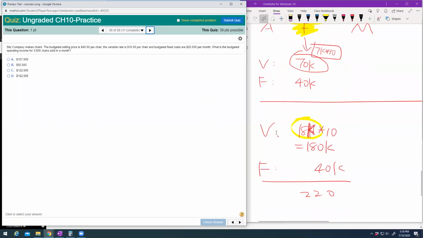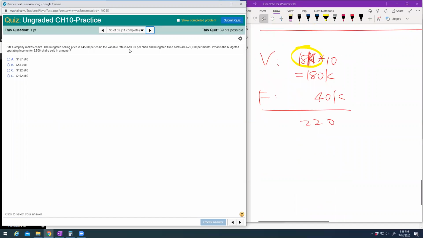Next one, I think it's very similar. I think I put many questions similar to this one. The budget selling price is this, the variable rate is $10 per unit, and the budgeted fixed cost is this, with a budgeted operating income for 3,500.